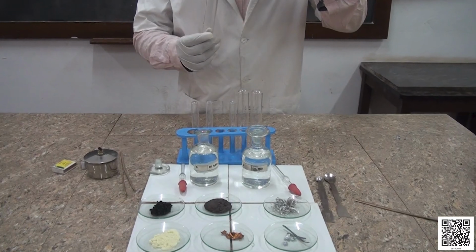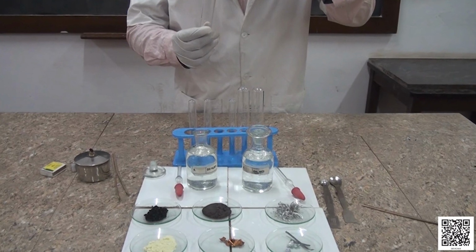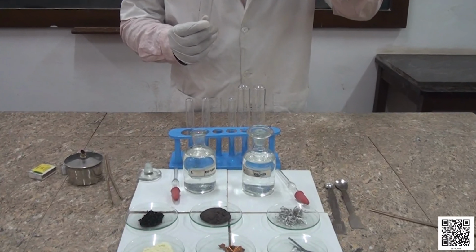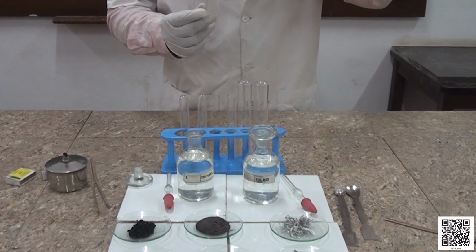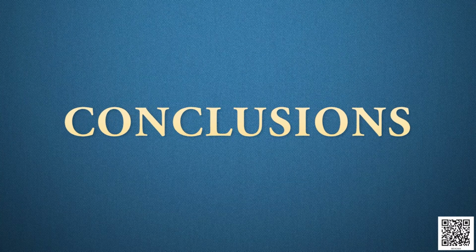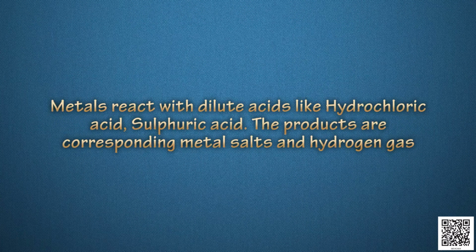So far, we have learned about the reactions of metals and non-metals with dilute sulfuric acid and dilute hydrochloric acid. Let us recall once again. Metals react with dilute acids like hydrochloric acid and sulfuric acid. The products are corresponding metal salts and hydrogen gas.